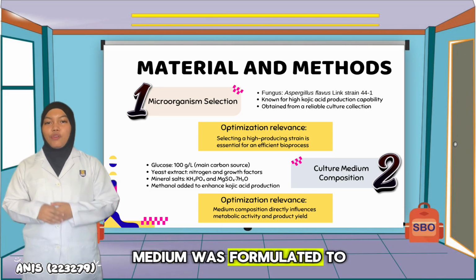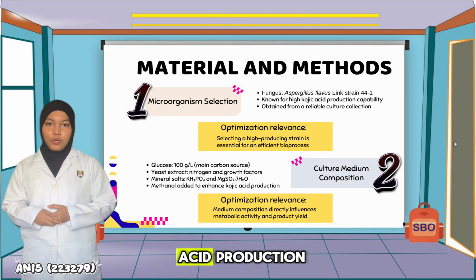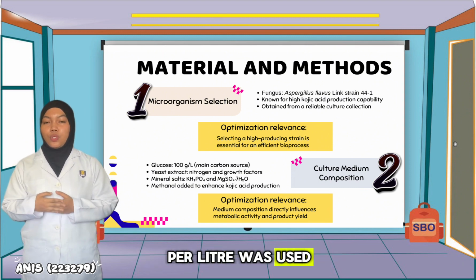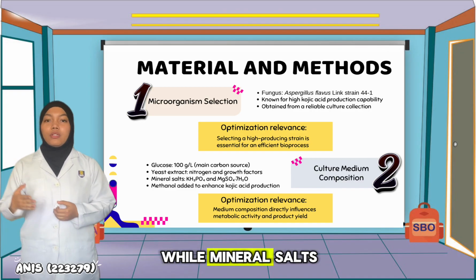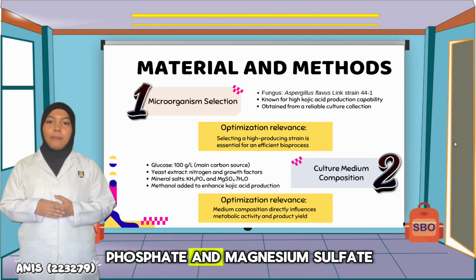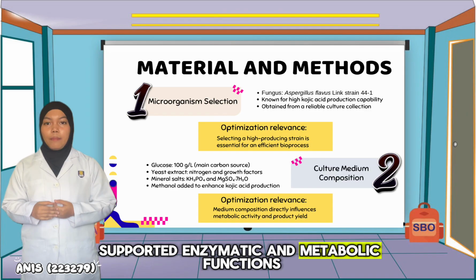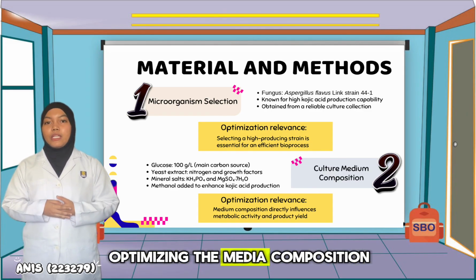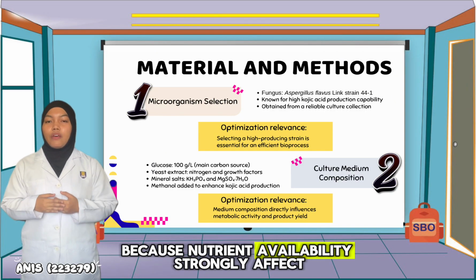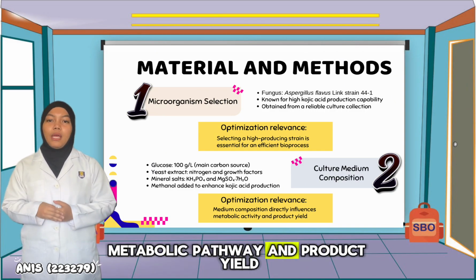Next, the culture medium was formulated to support both fungal growth and kojic acid production. Glucose at 100 grams per liter was used as the primary carbon source. Yeast extract provided nitrogen and essential growth factors, while mineral salts such as potassium dihydrogen phosphate and magnesium sulfate supported enzymatic and metabolic functions. Ethanol was added to enhance kojic acid production. Optimizing the medium composition is essential because nutrient availability strongly affects metabolic pathway and product yield.